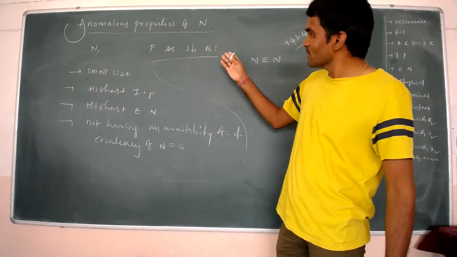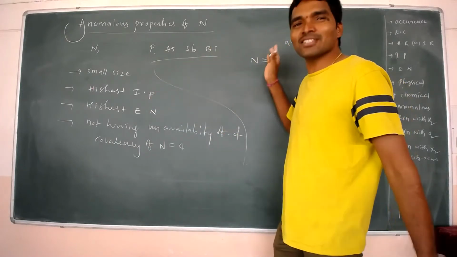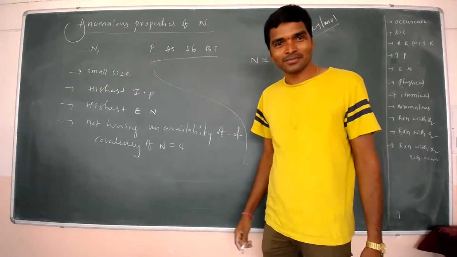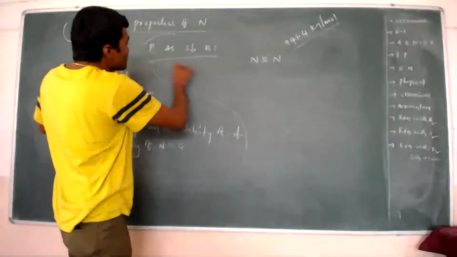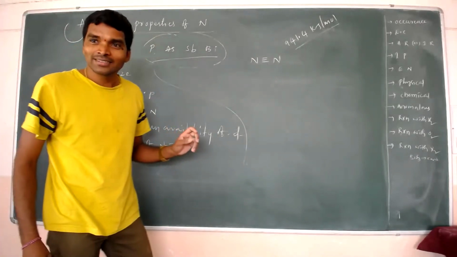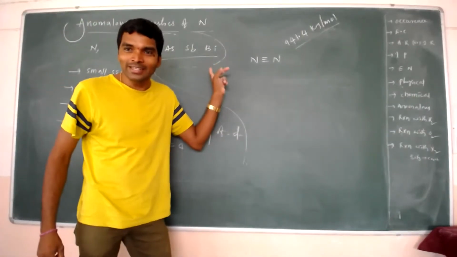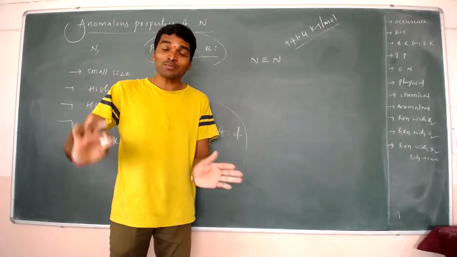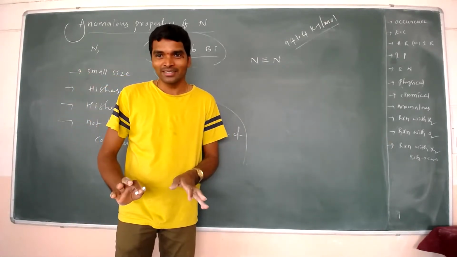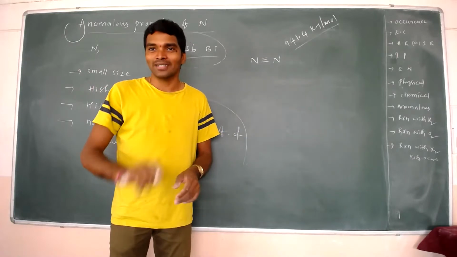Phosphorus, arsenic, antimony, bismuth, you know that I have the highest bond dissociation enthalpy. But here the other group elements are telling: Mr. Nitrogen, you have the highest bond dissociation enthalpy in the triple bond.